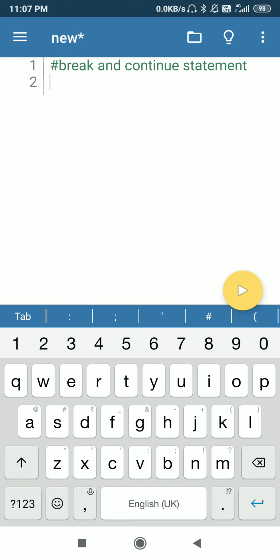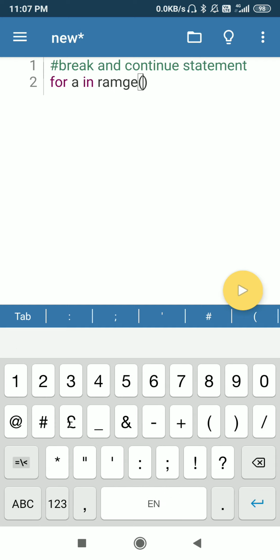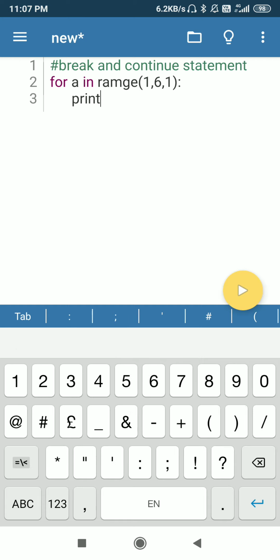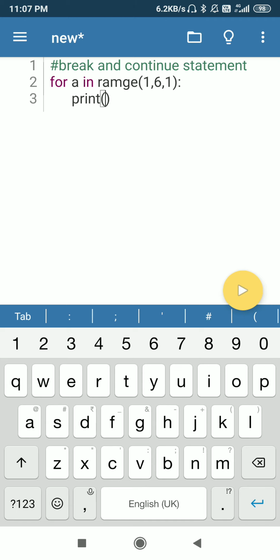Here is an example of a for loop: for a in range, and range is 1 comma 6 comma 1. Student, 1 comma 6 comma 1, what will be the output of this range? Student, 1 2 3 4 5. This should be the output of this range.